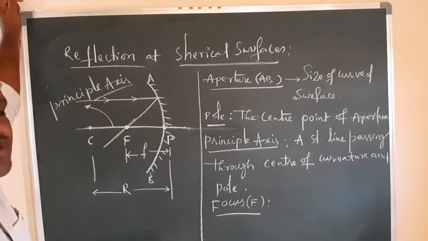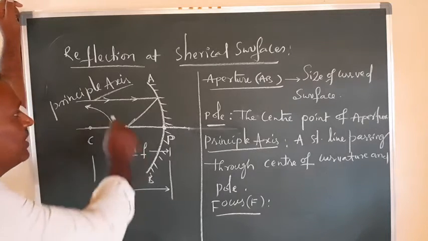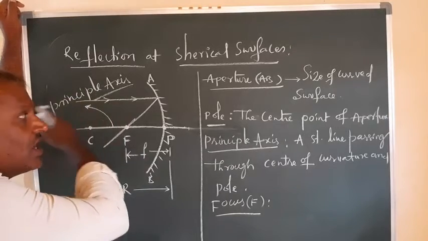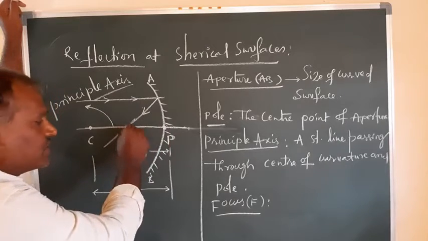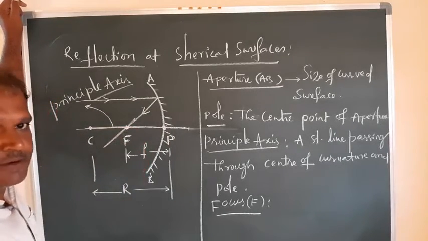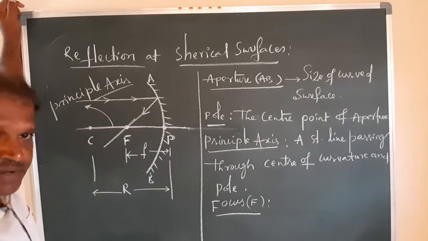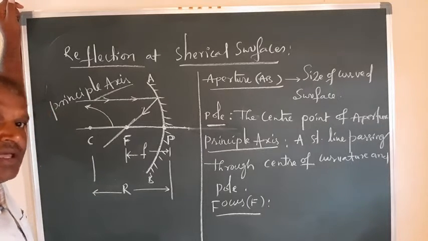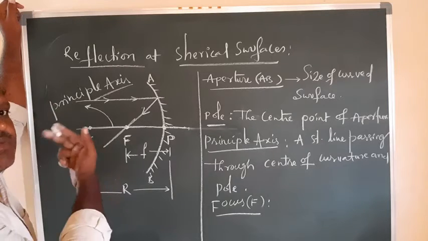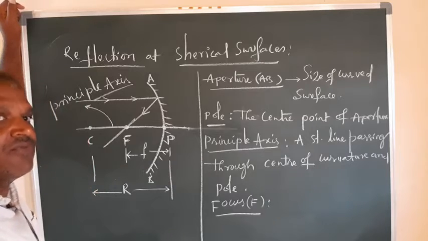Focus is the location or point on the principal axis where the ray coming from larger distances meets after reflection. When the ray of light is coming from larger distances, after reflection of this ray, where it strikes the principal axis, that intersection point is called the focus. Followed, right? So that is the definition. Focus is a point on the principal axis where the reflected ray from the mirror, coming from larger distances or from infinity, intersects it.